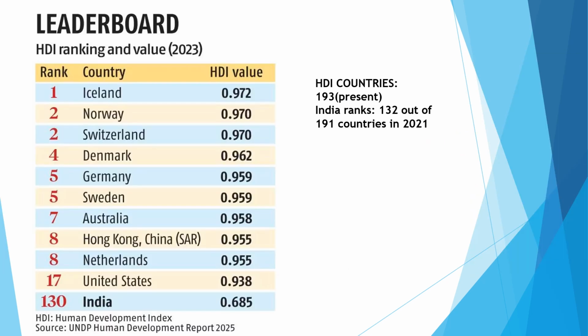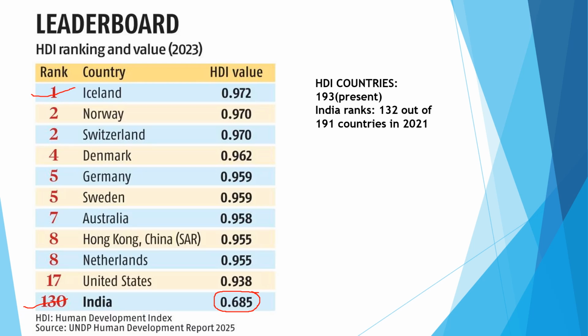Next, this is the ranking of the Human Development Index. I have taken this for the year 2023, and there you can find who ranked first. It is none other than Iceland, Norway second, Switzerland third, Denmark fourth, Germany fifth. You need not recall everything, you can just recall the first five. Also, we are from India, so India's rank is very important. In 2023 India ranked 130, and the Human Development Index value is